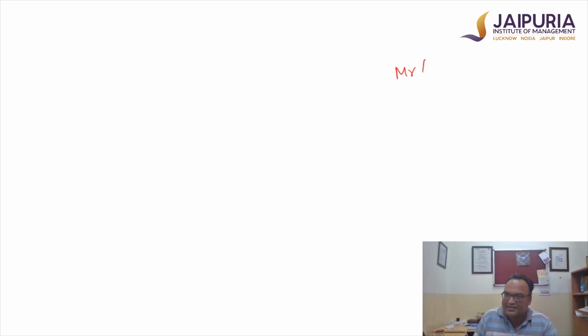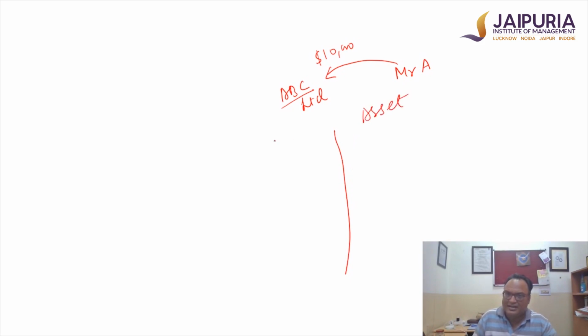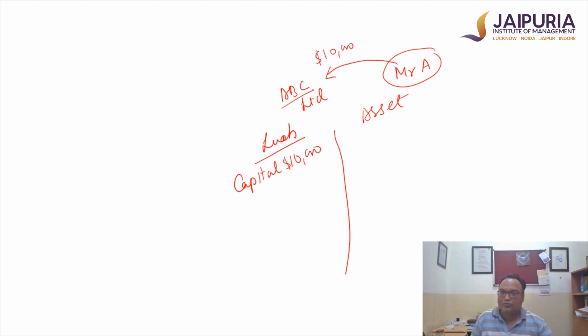A has given $10,000 to a business which is named ABC. Let's call it ABC Limited. I am preparing the balance sheet of ABC Limited. And in a balance sheet, as I mentioned, there's an asset, there's a liability. The first liability which the business is incurring is the amount of money which is coming from Mr. A. Therefore, this amount of money is shown as a liability of $10,000. From this amount of money which the owner has given to the business